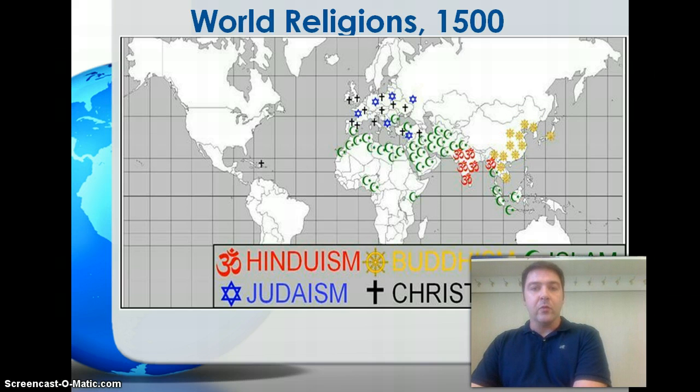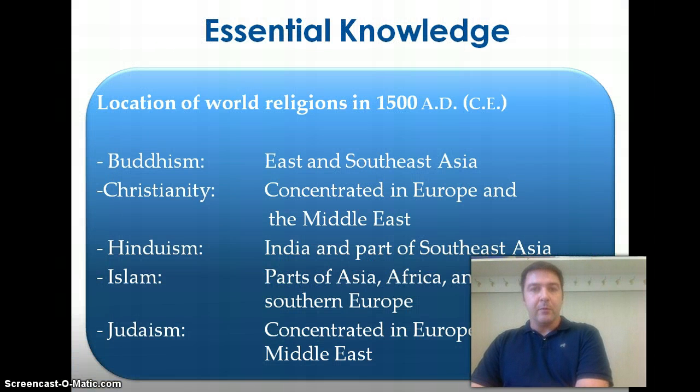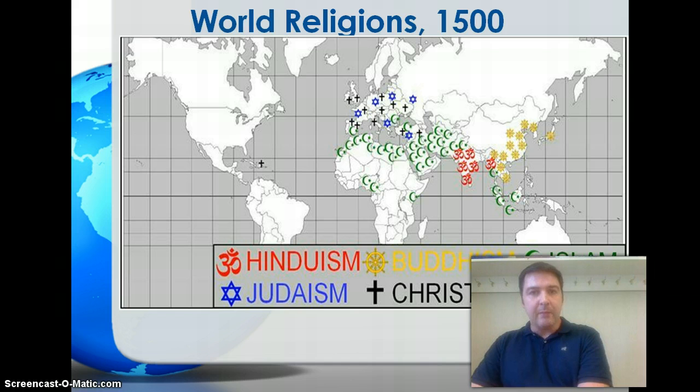So if we go back to our essential knowledge here, this is where we want to be able to link the information on this page, where we see the geographic locations of these religions. We want to be able to move that information onto a map. And that's the main points and information we need to know for Standard 2C.